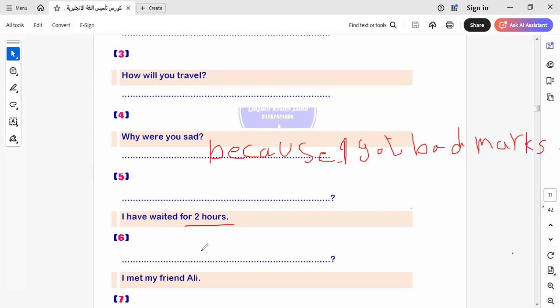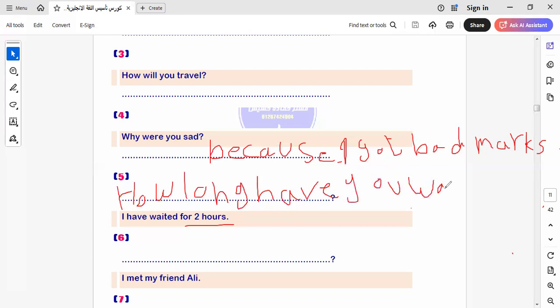Let's go to another sentence here. I have waited for 2 hours. How will it be here? How many hours? It will be, how long have you waited? I ask about how long, a period of time. How long have you waited?